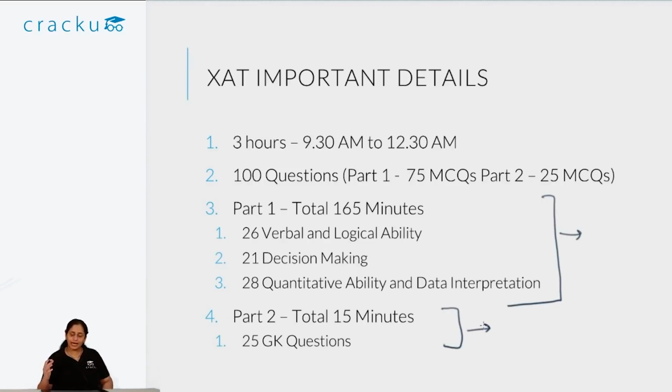Also just remember that there is no negative marking for GK, but for your normal questions it is +1 and -0.25. So basically +1 for the correct answer, -0.25 for the wrong answer. There are 5 options. So you should not mark indiscriminately, because if you mark indiscriminately, the chance of you getting a right answer is 0.2, 1 by 5, and it is -0.25 for the wrong answer. So just remember that there is a negative marking for most questions.